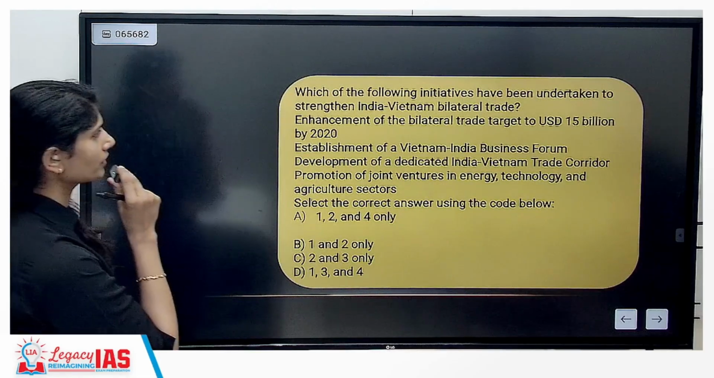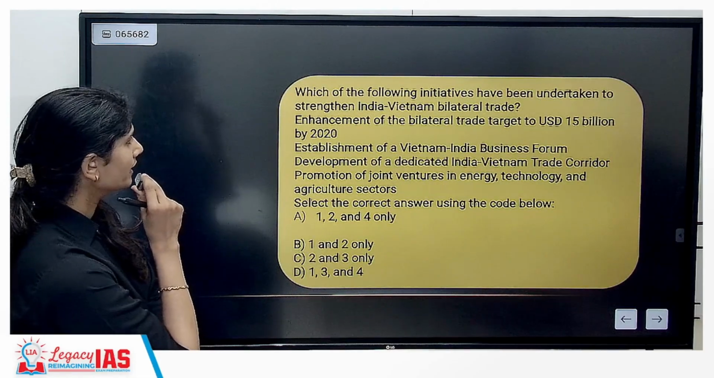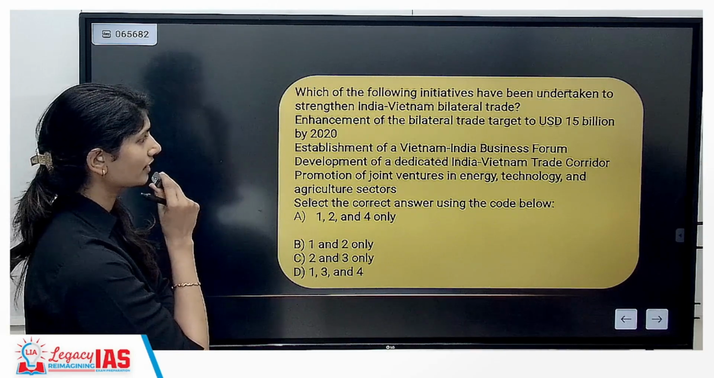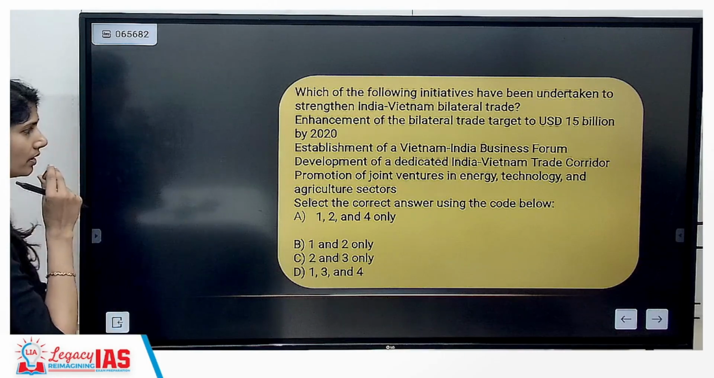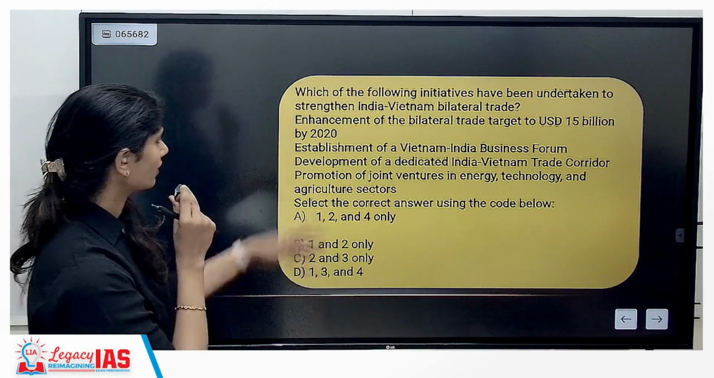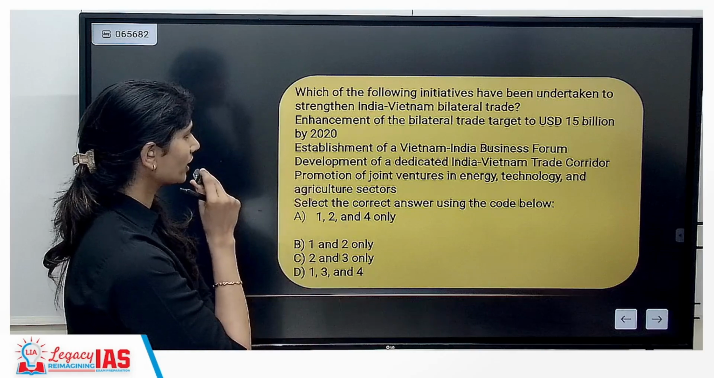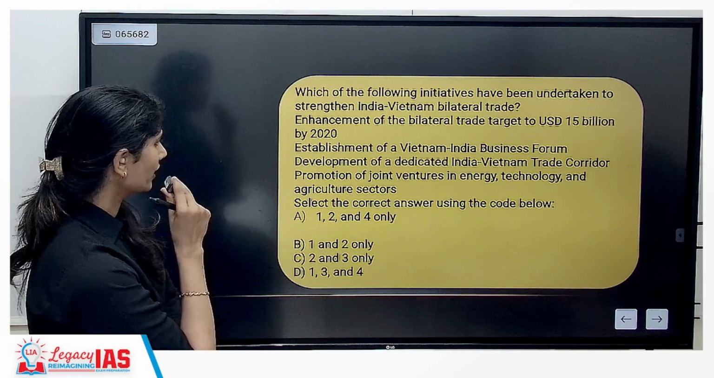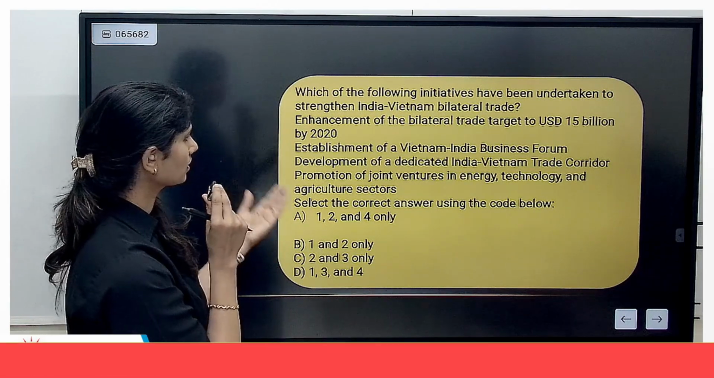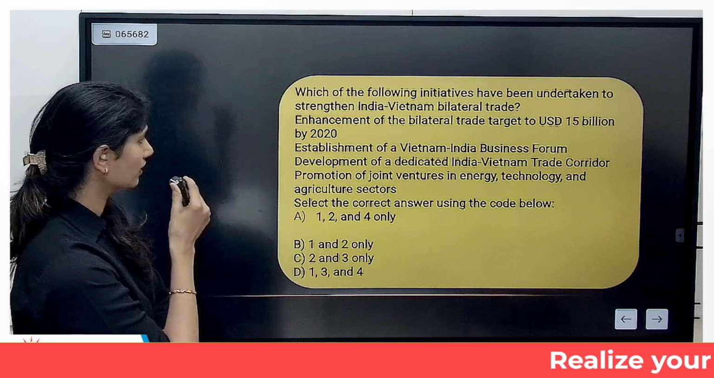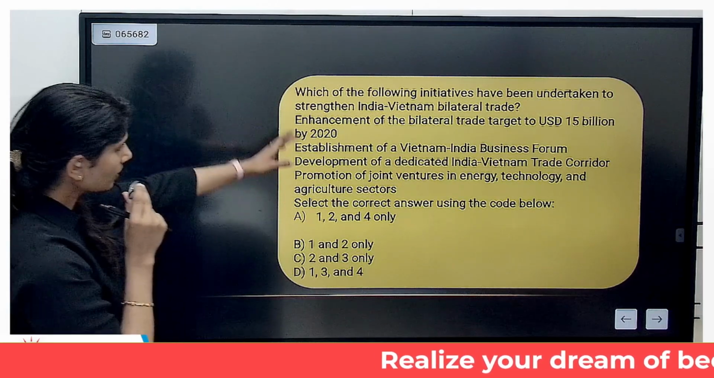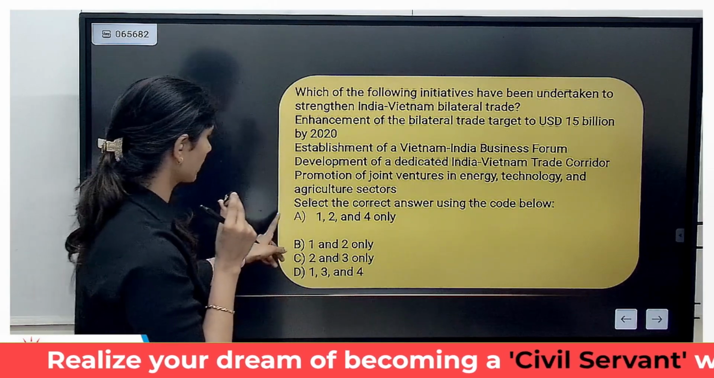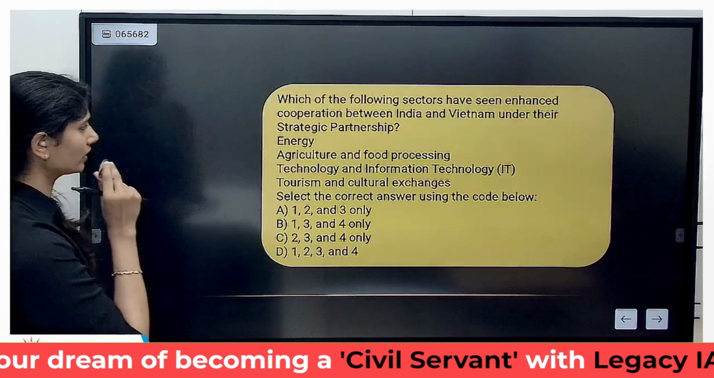Which of the following initiatives have been undertaken to strengthen India-Vietnam bilateral trade? Enhancement of bilateral trade target to 15 million by 2020. Establishment of Vietnam-India Business Forum. Development of a dedicated India-Vietnam Trade Corridor. Promotion of joint ventures in technology, energy and agricultural sectors. So all of them are correct except the India-Vietnam Trade Corridor. It has not yet materialized or made a breakthrough. So 1, 2, 4 is the answer.